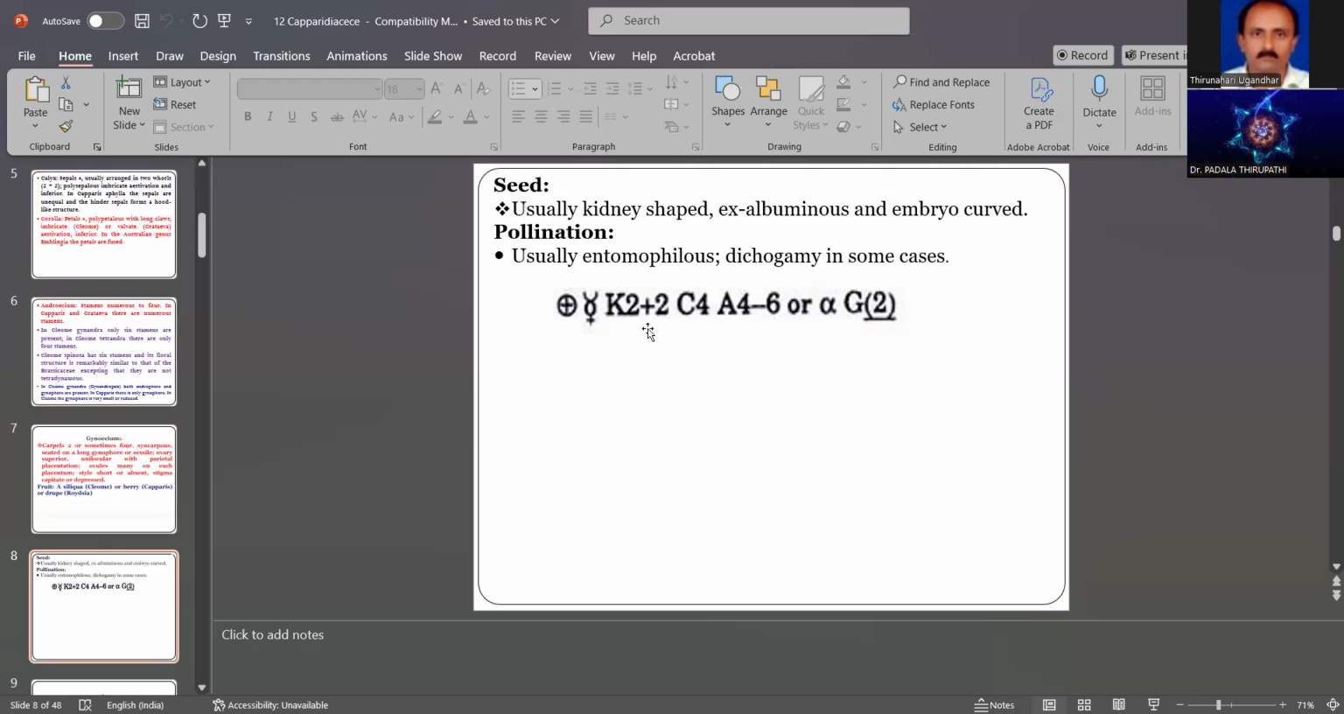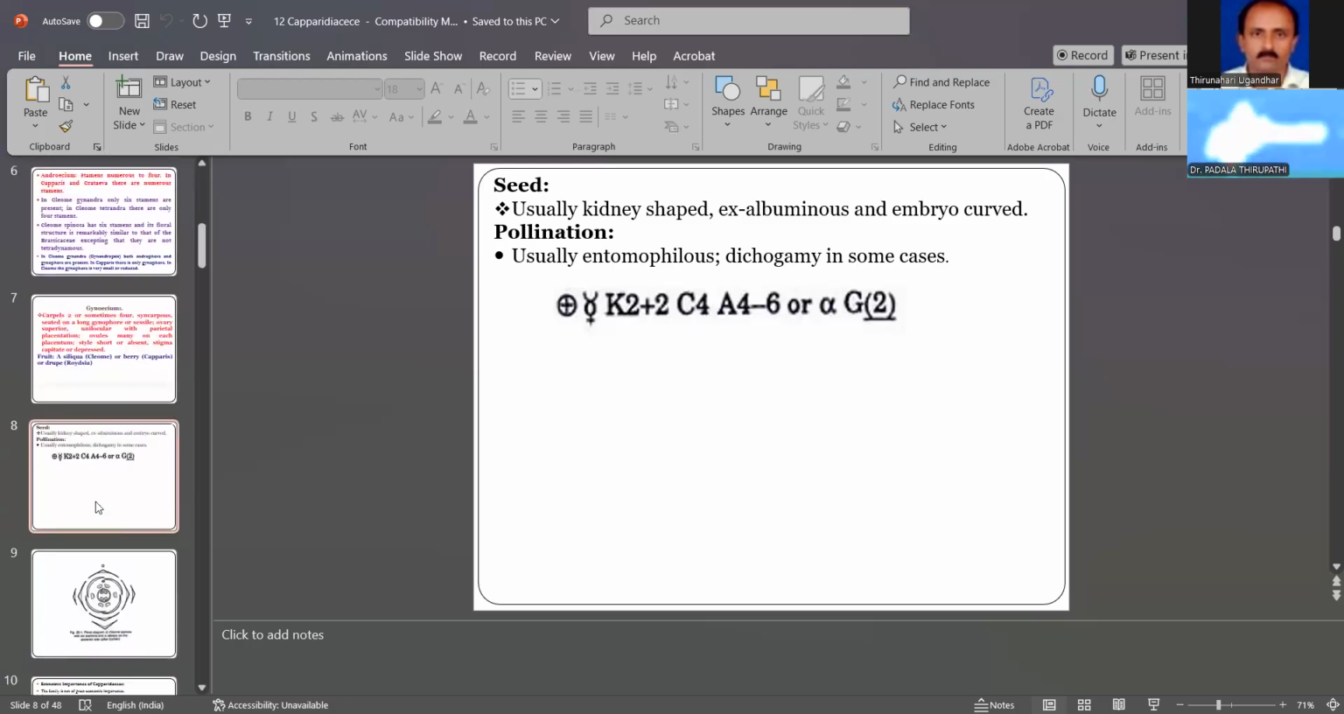The androecium is 4 to 6. Four stamens is the minimum and six stamens the maximum. Sometimes they are numerous, more than six stamens, which is a character of the Capparidaceae family. The gynoecium is bicarpellary with a superior ovary. This is important in the floral formula for classification of this plant.